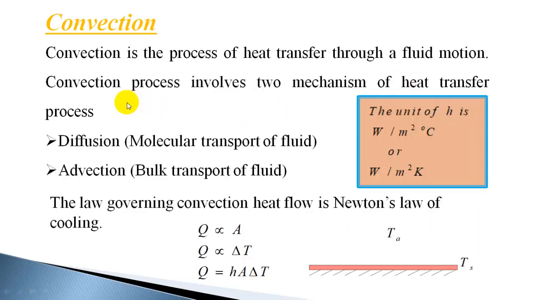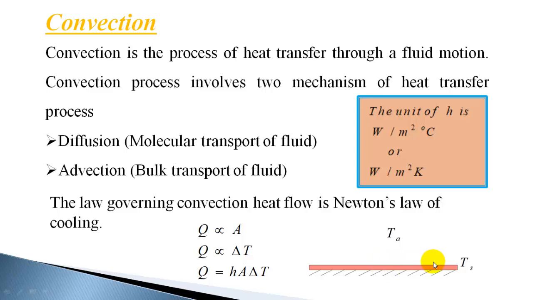Now the next mode of heat transfer we will discuss is convection heat transfer, and convection is a process of heat transfer through fluid motion. So usually fluid movement is involved in convection heat transfer. Convection takes place from a surface or to a surface. Now consider a hot surface which is maintained at Ts and the surrounding is at a temperature Ta. From the surface, the heat will flow to the adjacent fluid molecules by conduction. Very close to that surface, the heat transfer is by conduction.